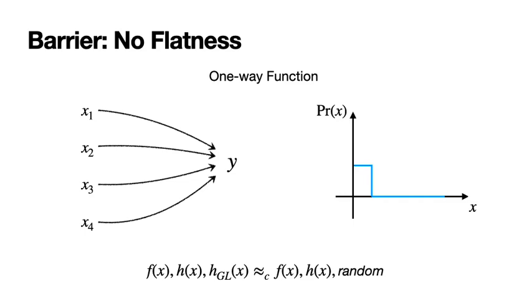Consider some keys x1, x2, x3 that all map to the same value y under this one-way function. Now, when the key is chosen uniformly at random, as it is in our candidate distributions, given that the output is y, each of these keys has an equal probability of being sampled. The way I put it is, given that the output is y, the pre-image distribution is flat. There are some points which have the same probability of being sampled, and all other points have probability 0 of being sampled. And it turns out, for the ideas from Hill to work, for us to find that exact right hash length, this distribution needs to be flat.